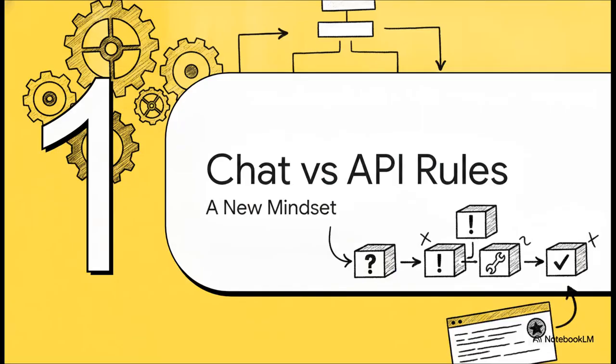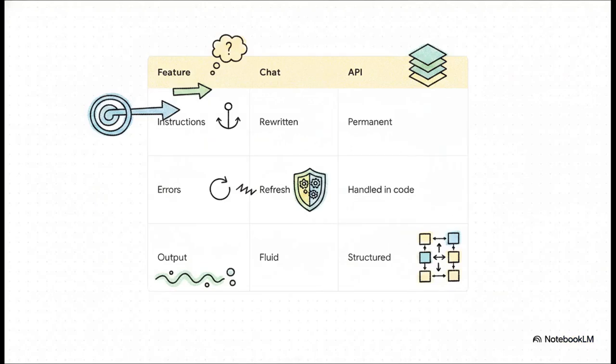Part 1. Chat versus API rules. A new mindset. So the crucial point here is that the API requires us to think systematically right from the start. We're looking at three massive differences. First up, instruction persistence. In a normal chat, you often have to remind the AI of the rules as the conversation kind of drifts. But in the API, your system instructions are permanent. They sit in a dedicated layer and you do not need to rewrite them with every single call.